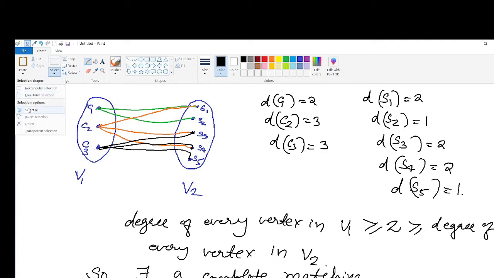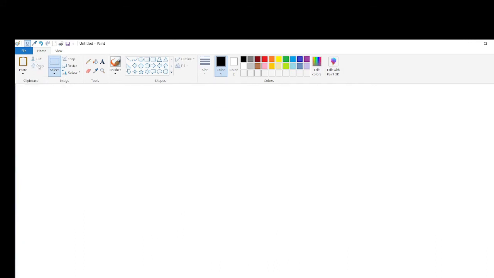Now let us move to the deficiency of a bipartite graph. What is meant by deficiency?